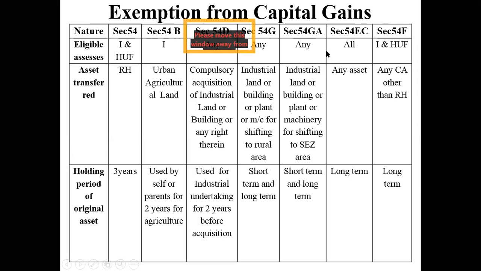Section 54EC: any person, please understand, any person is eligible to claim benefit of section 54EC. When I say person, it is an individual, a firm, a company, an HUF, body of individuals, association of persons, and artificial judicial person. All are eligible to claim benefit under section 54EC. It could be any asset, including this. It is applicable for any asset. Next is the nature of the asset. It has to be a long-term capital asset.